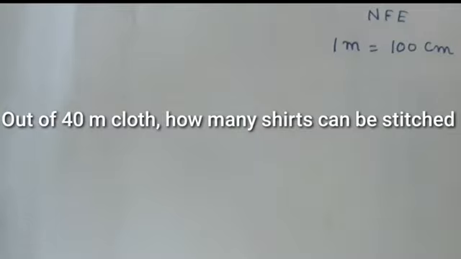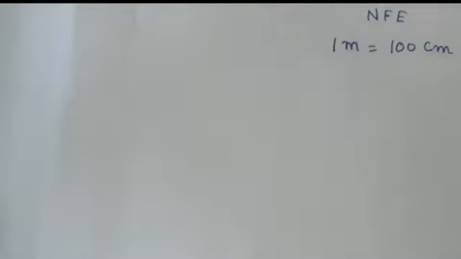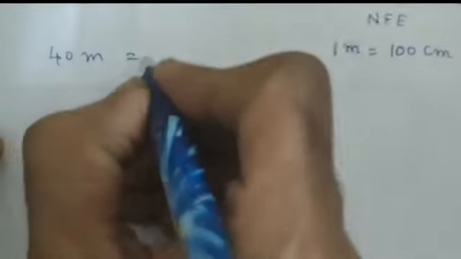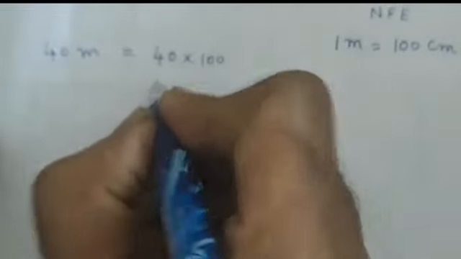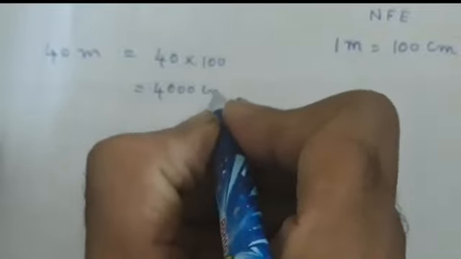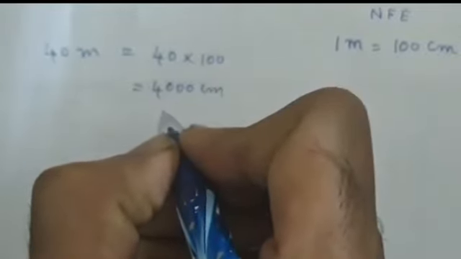So the first step, as I said earlier, is to convert a greater unit to a lesser unit. So I convert the 40 meter, the total availability, to centimeter. We know 40 into 100 is 4000. So I have about 4000 centimeter of cloth in my hand.